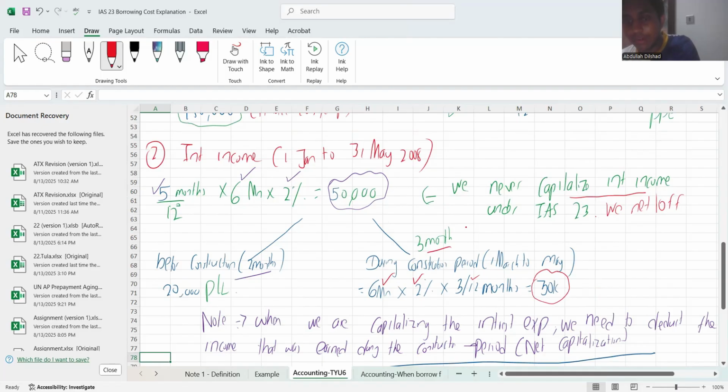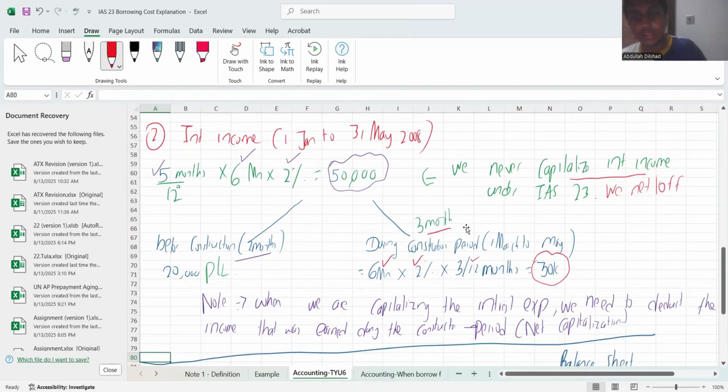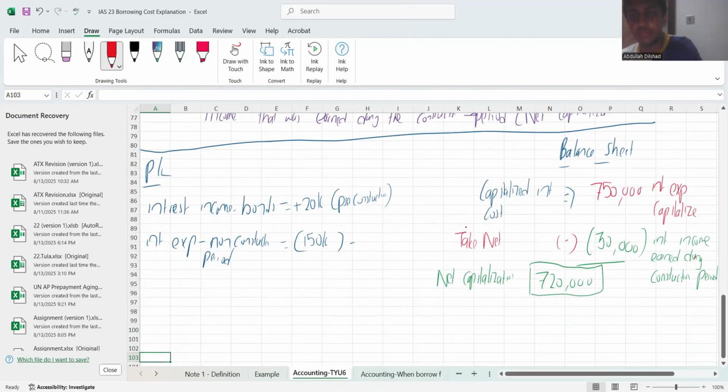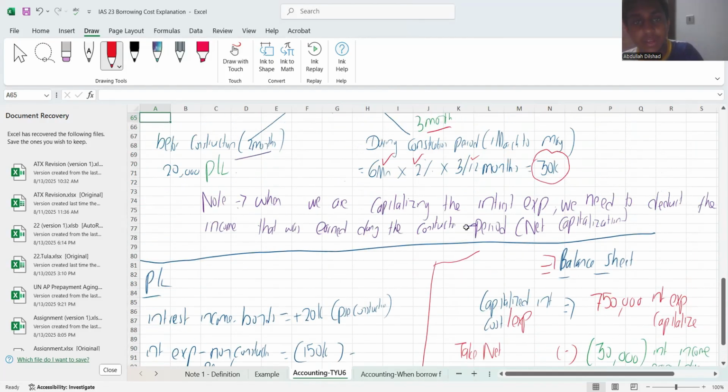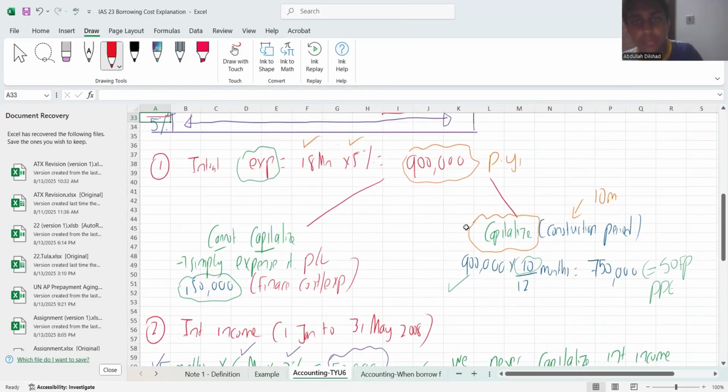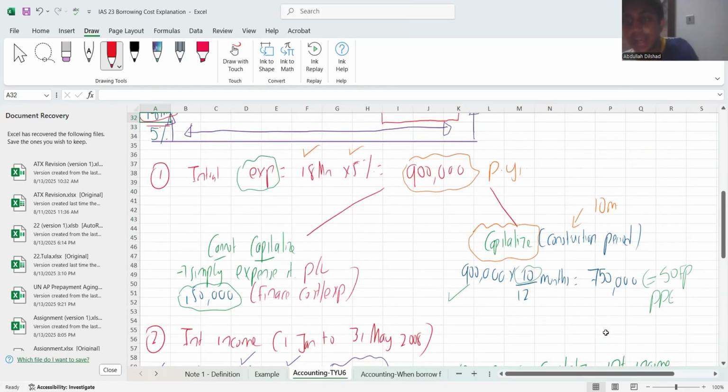That 30K, here see what I'll do, look at this part, the interesting best part. I'll go to my balance sheet. How much will I be capitalizing in terms of interest expense? I can capitalize 750,000 of interest expense. Why? Because it arose during my construction period, so I can capitalize that.